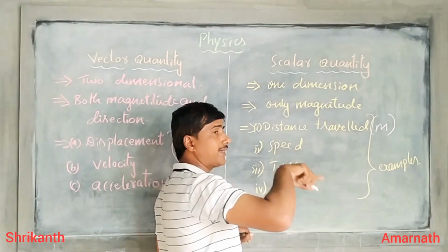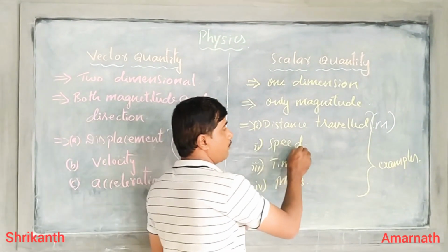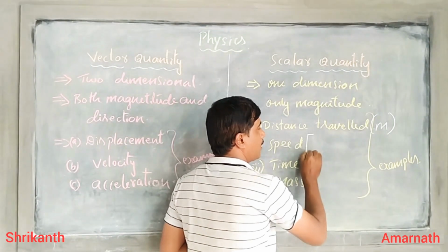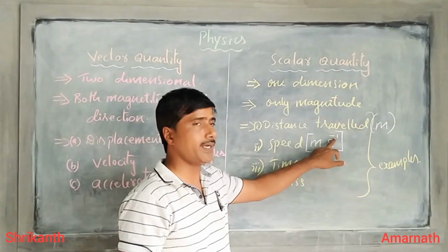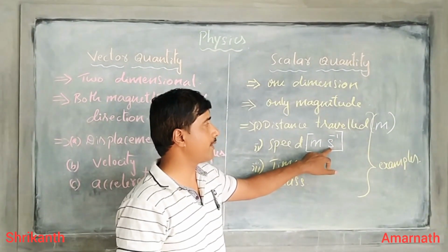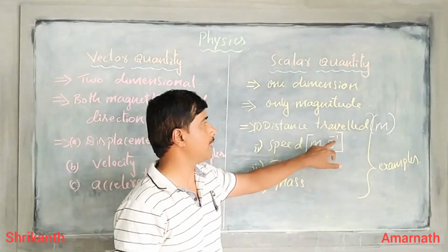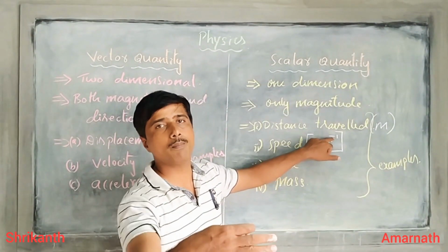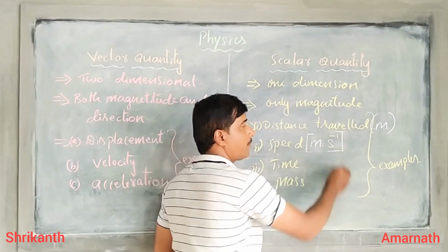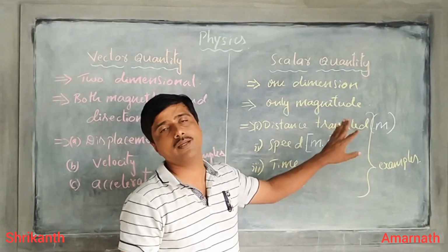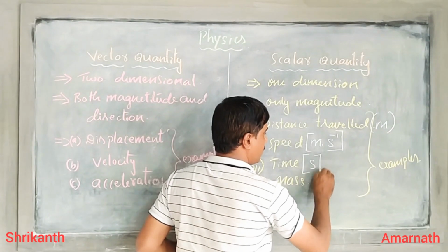Speed depends on two factors. One is the distance and one is the time. So considering both, the SI unit for speed is meters per second. I think you are familiar with negative exponents. Whatever we are getting in the denominator, when you shift that into the numerator, the power gets converted into the opposite. That is why it is meters multiplied with s to the power minus 1. That is read as meters per second. Now time is independent and its SI unit is seconds.